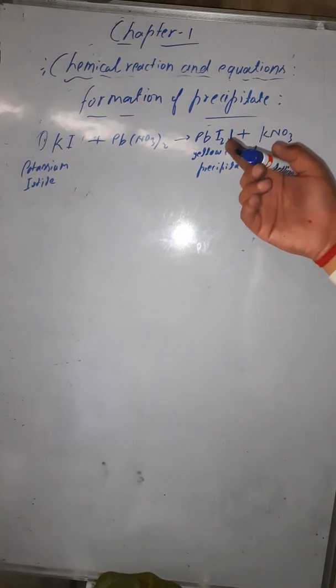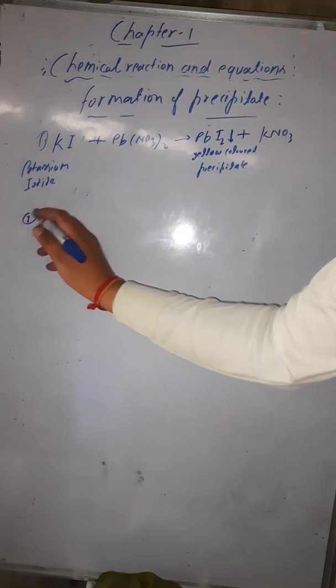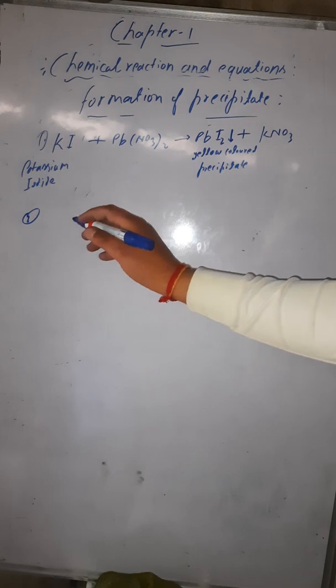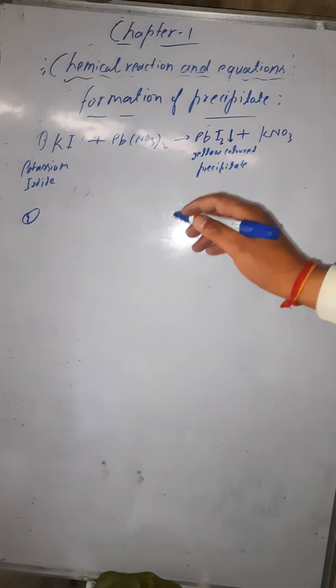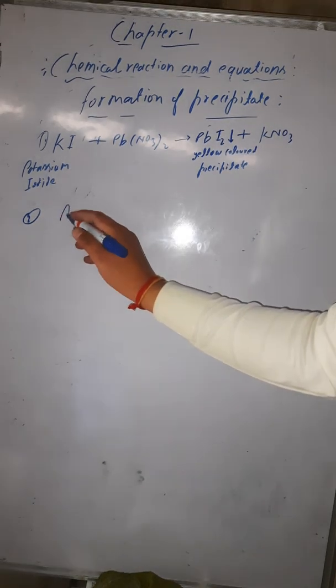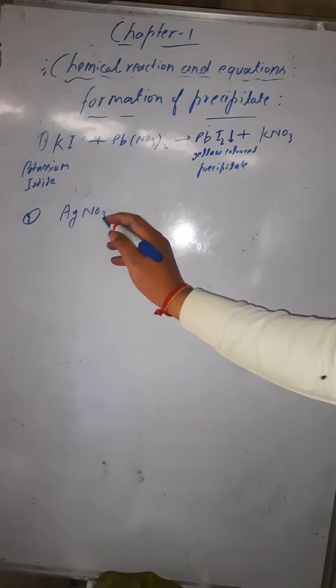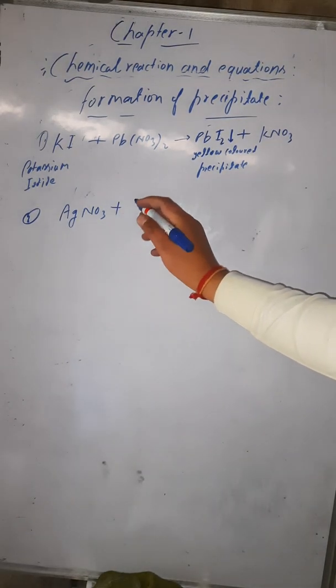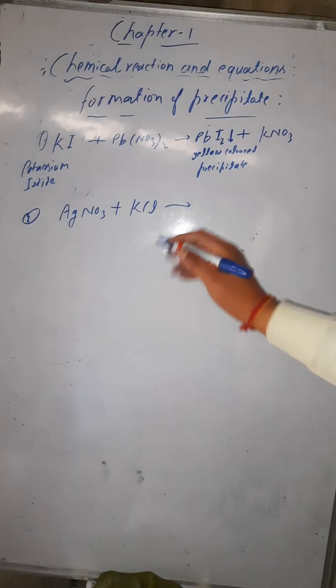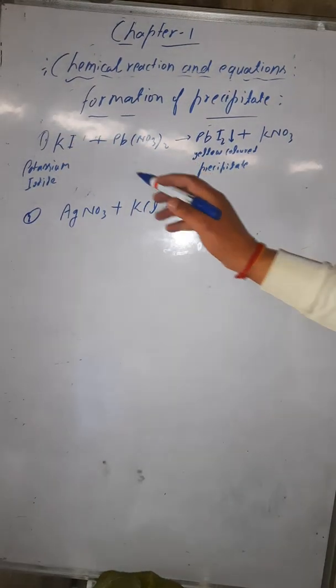Another example you can take is when silver nitrate reacts with potassium chloride. The second reaction I'm giving you, you have to write downside. Here I'm writing silver nitrate, AgNO3, reacting with potassium chloride. And one more thing I have to tell here.